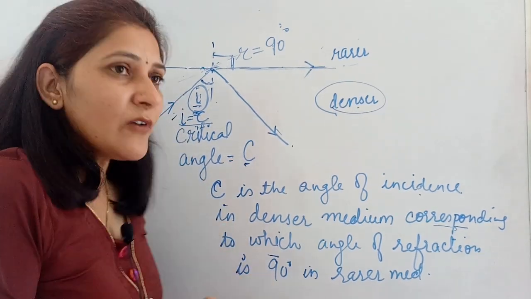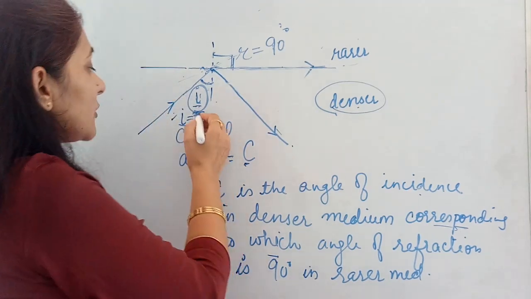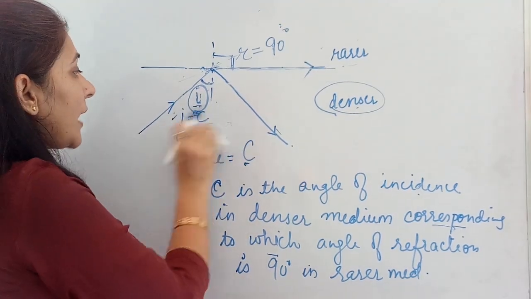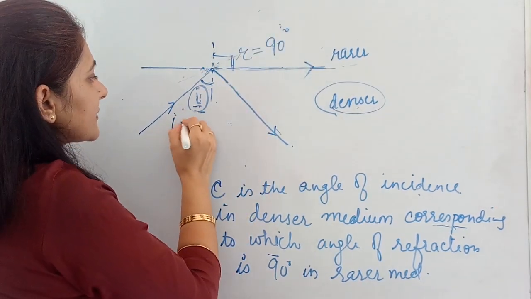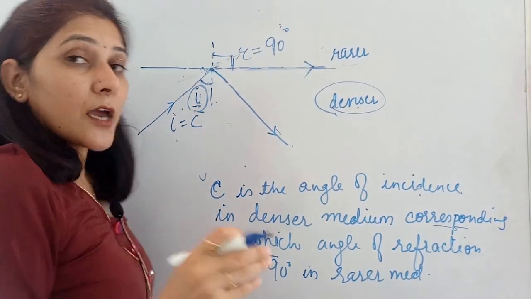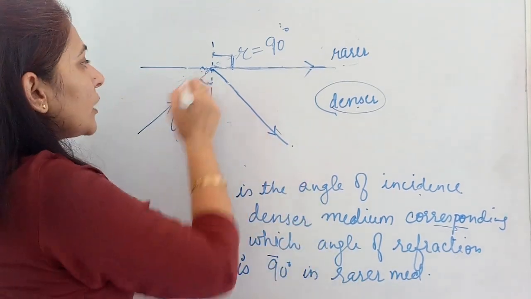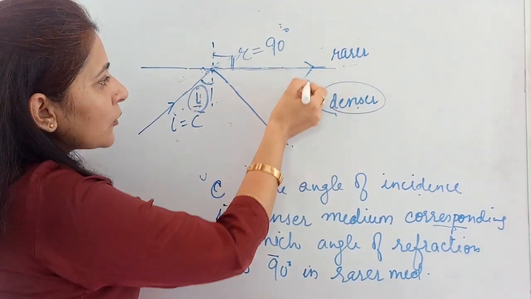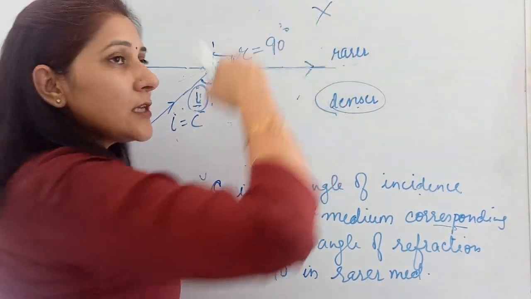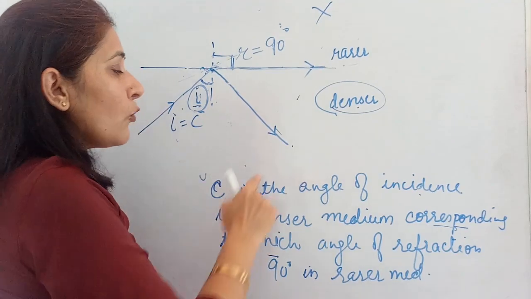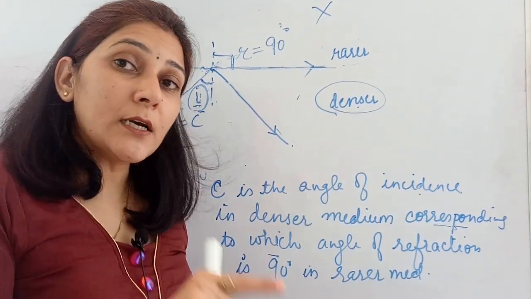Okay, now what will happen if we still increase the angle of incidence? So far, when I and C were equal, at that time your angle of refraction is equal to 90 degrees. If we increase I further, then what will happen? This will keep on shifting in the downward direction. That means no refracted ray is visible over here. Only and only the reflected ray is visible.